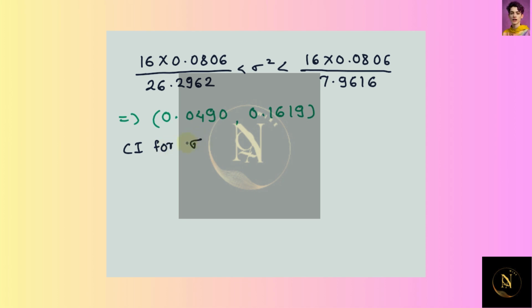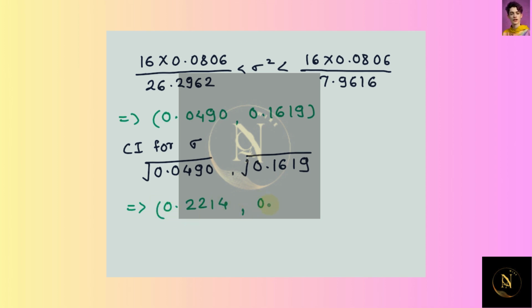Now, to get confidence interval for sigma, we take square root of these values, which are nothing but square root of 0.0490, square root of 0.1619. So we get 90% confidence interval for sigma as 0.2214, 0.4023. Hope you find this useful.